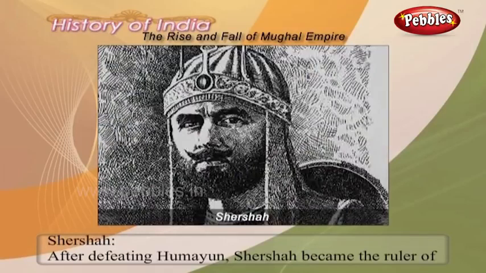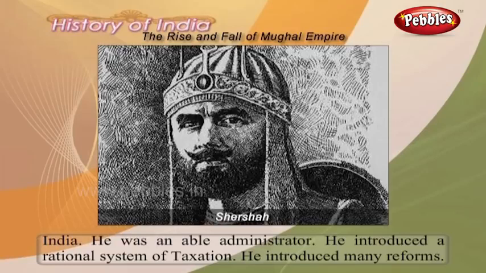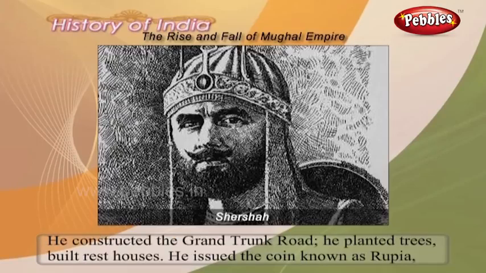Sher Shah. After defeating Humayun, Sher Shah became the ruler of India. He was an able administrator. He introduced a rational system of taxation. He introduced many reforms. He constructed the Grand Trunk Road. He planted trees, built rest houses.